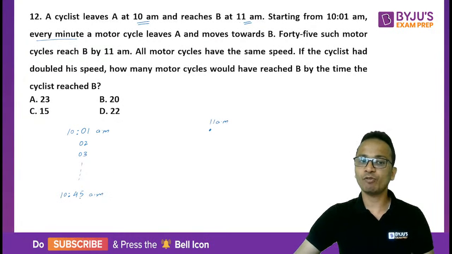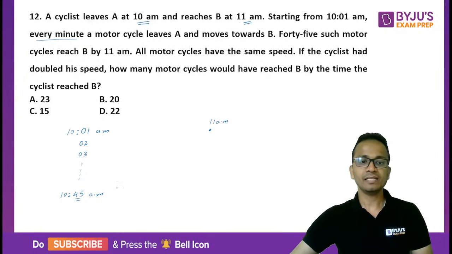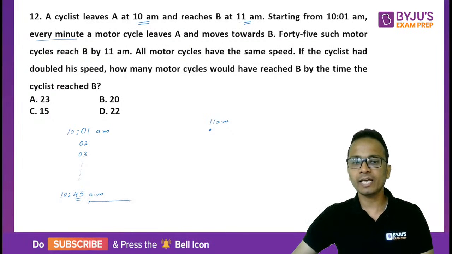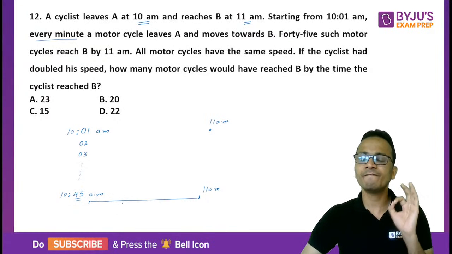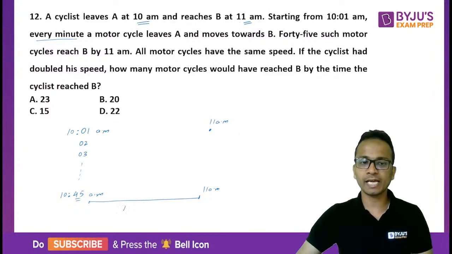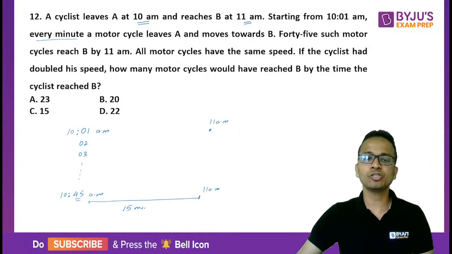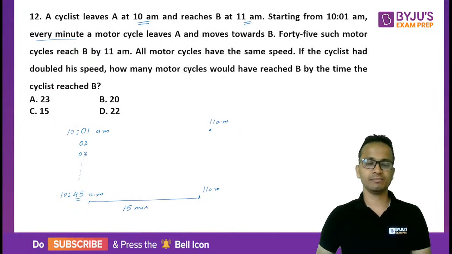The 45th motorcycle will leave. This motorcycle is able to reach point B at 11 a.m. That means one motorcycle is taking 15 minutes to travel from A to B.